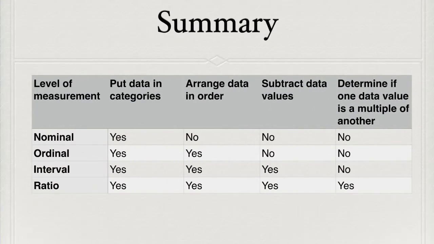And now a quick overview of the levels of measurement from nominal to ratio. All levels put data in categories. All but nominal arrange data in order. Nominal and ordinal do not subtract data values, and all but ratio do not determine if one data value is a multiple of another.